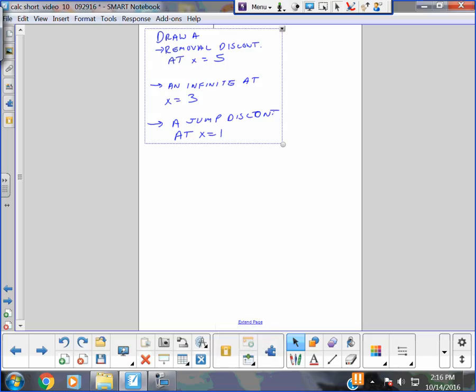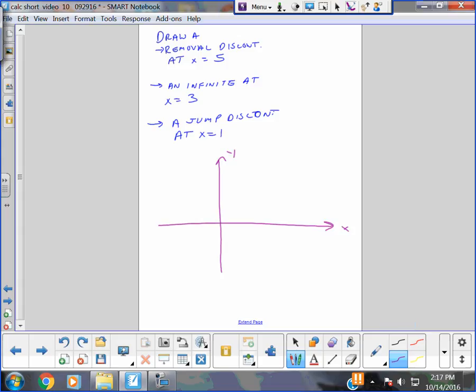There is an infinite number of correct solutions to this problem, because I gave you no rules. No limits, no conditions. I just said I want to know the three types of discontinuities, and if you draw a function, I probably should have said that I want it continuous everywhere else, okay? But let's start with the removable at 5.